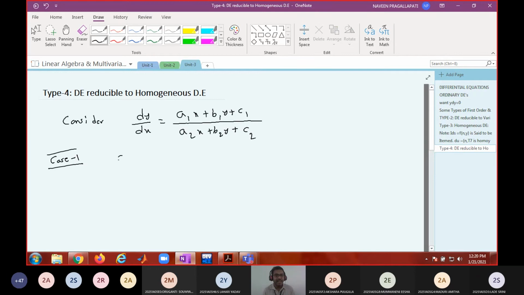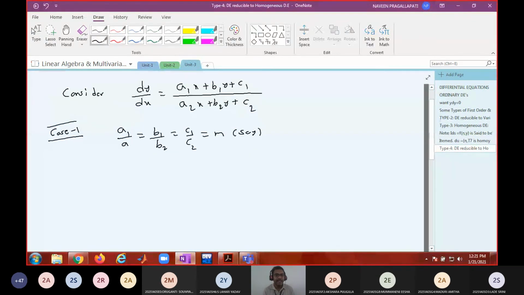I'm going to demonstrate through examples. If all the ratios are in proportion, a1 by a2 is equal to b1 by b2 is equal to c1 by c2 equal to, let us say, m. For example, dy by dx is equal to (4x plus 6y plus 8) divided by (2x plus 3y plus 4).